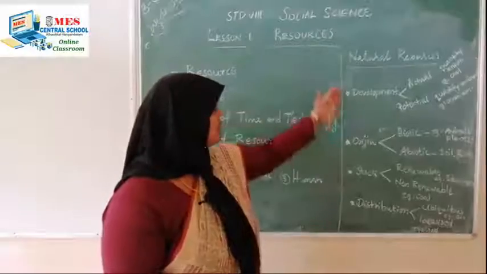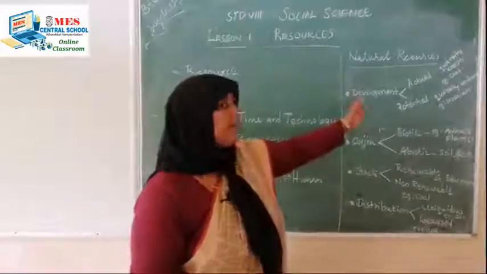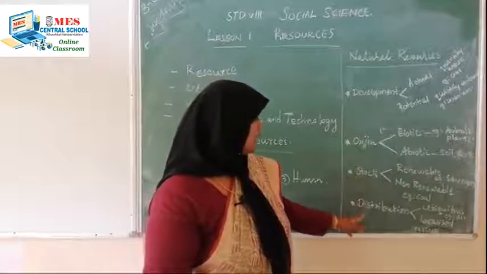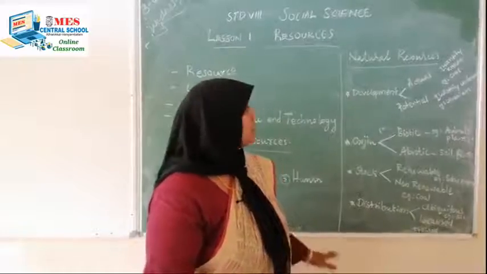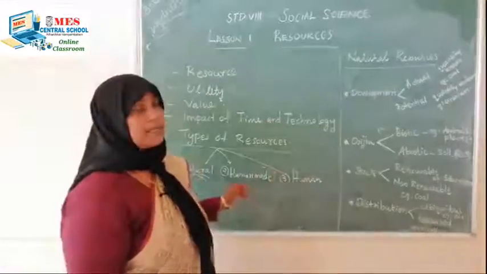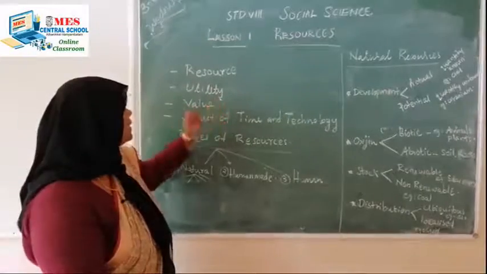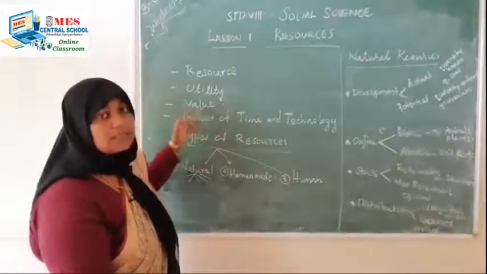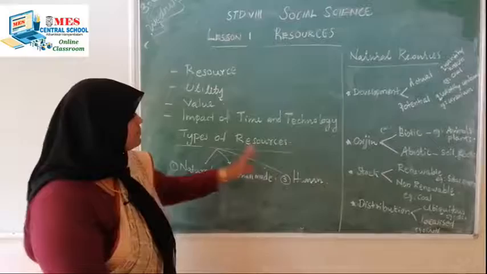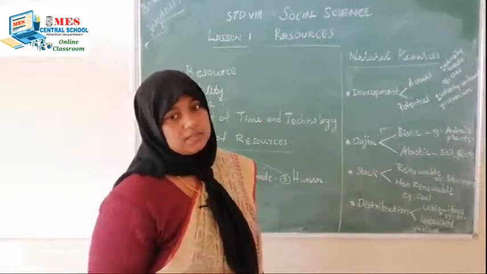So these are the classifications of natural resources according to the development, according to the origin, and according to the stock and distribution. I think all of you understood the concept. I repeat again. What is a resource, what is utility, what is value, what is the influence of time and technology on resources, then types of resources, and types of natural resources.